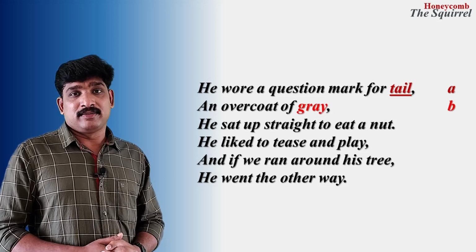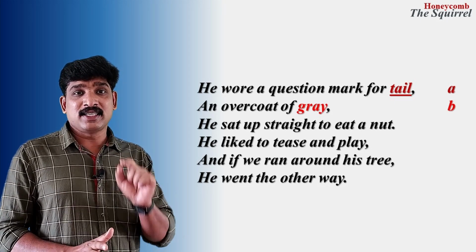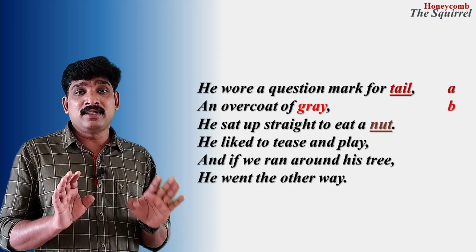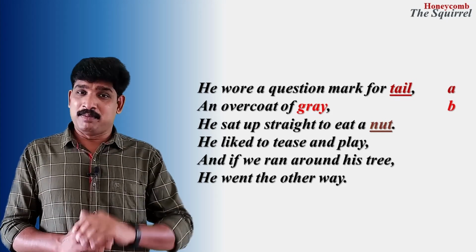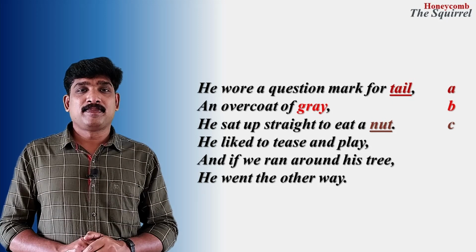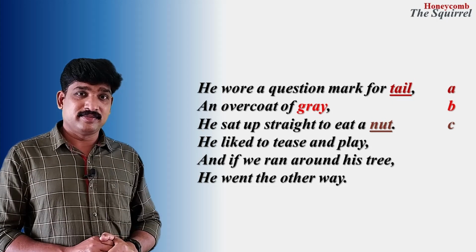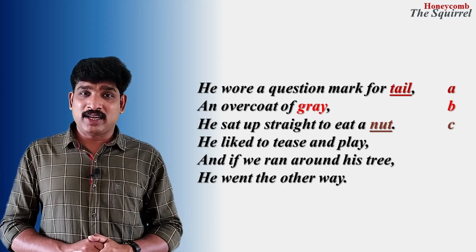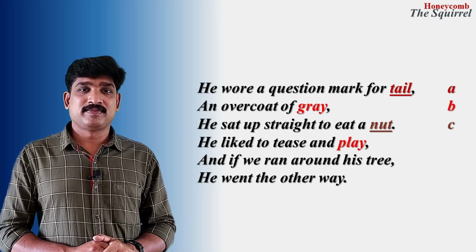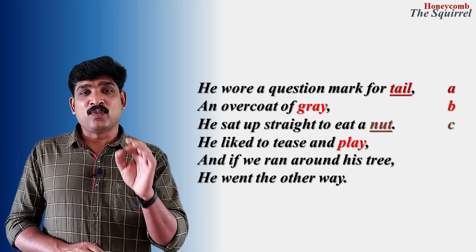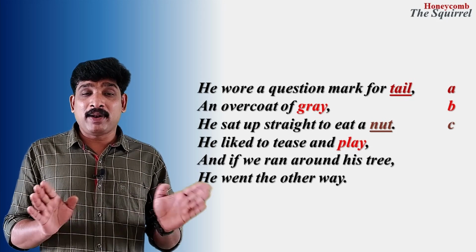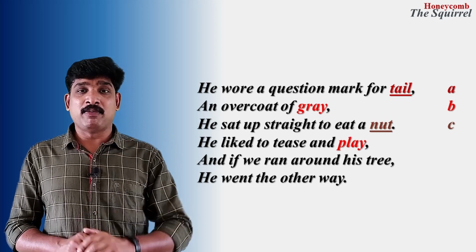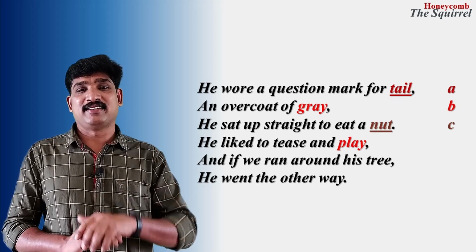Look at the third line. The last word of the third line is nut. As nut doesn't rhyme with tail or grey, we give the third alphabet, that is C. And now look at the fourth line. The last word of the fourth line is play. And we can see that the word play rhymes with the word grey. So for the word play, we use the same alphabet that we used for grey.